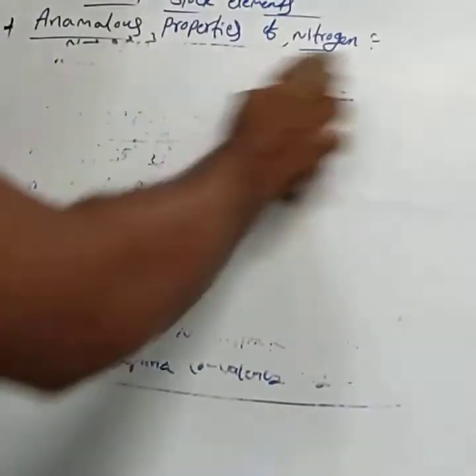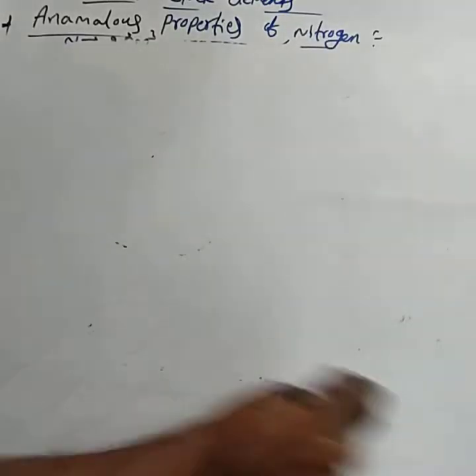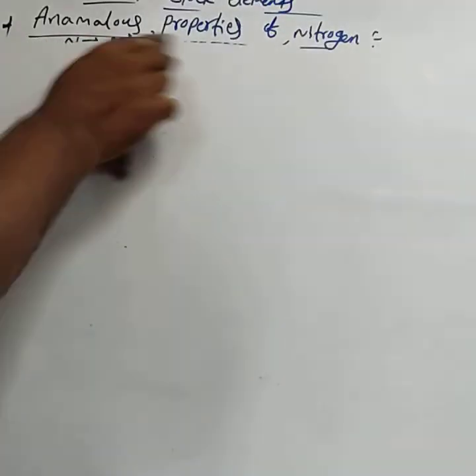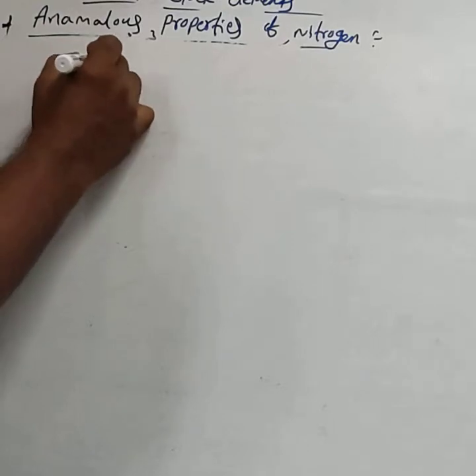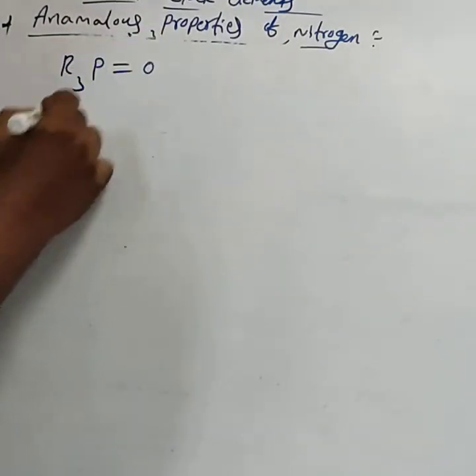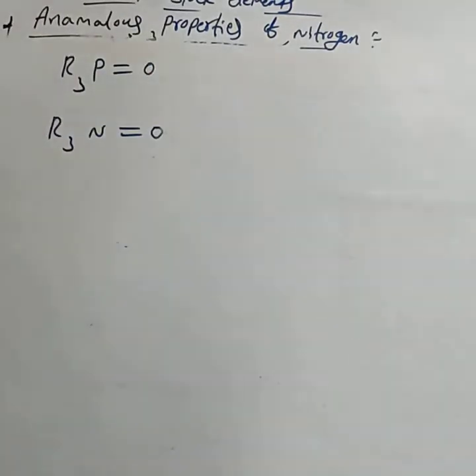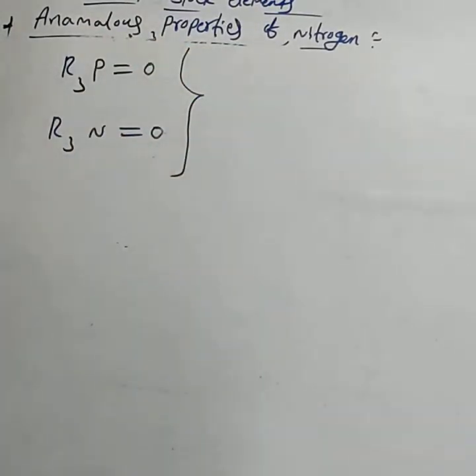They may ask this question as an example for 1 mark also. If you know the meaning of the statement, you can easily answer this question. For example, R3P=O and R3N=O. Among R3P=O and R3N=O, can you guess which one can exist?